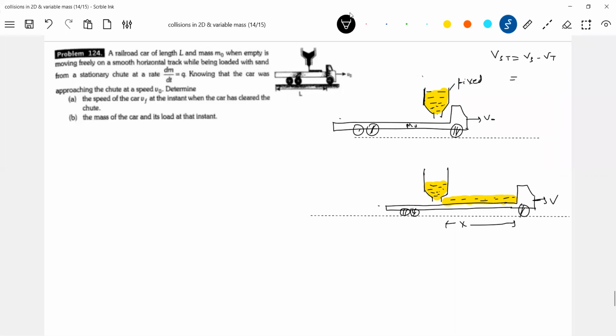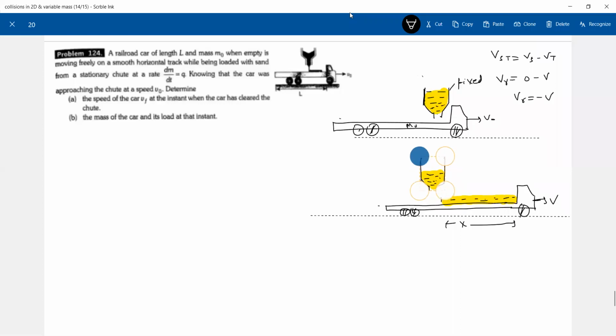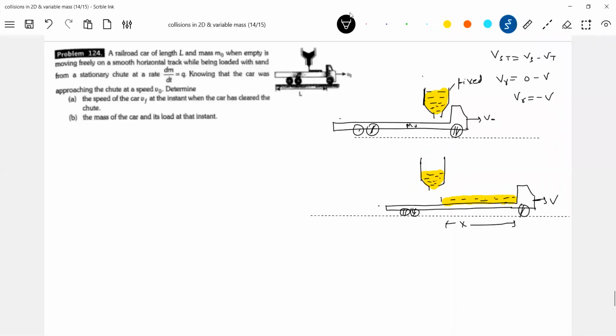This we don't know. Velocity of sand is 0, no? And velocity of trolley is v towards right. And velocity of sand with respect to trolley is vr. So what is the direction of the mass which is getting added up? Okay, I'll shift it a little bit up. Once again, I'm repeating what we did earlier.